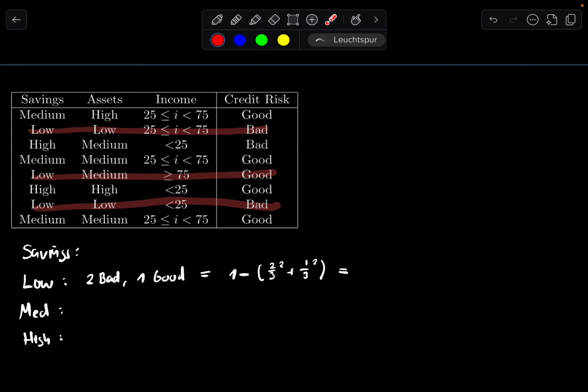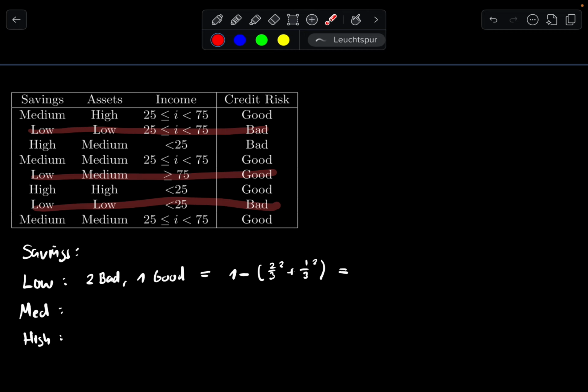So you can see that we have bad, good, and bad. So that means we have 2 bad and 1 good. So what we're going to do is we have 3 total elements here. So 3. And we're going to do 1 minus (2/3) squared plus (1/3) squared. So we put the counts over the total, we square the values, we sum them up, and we subtract.